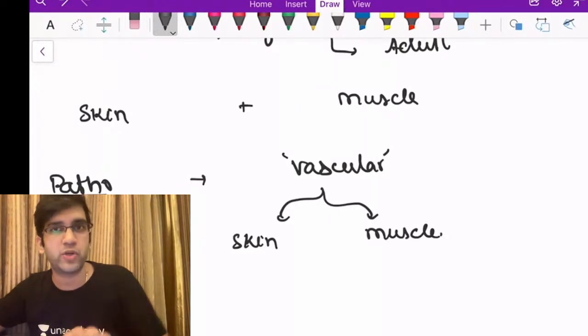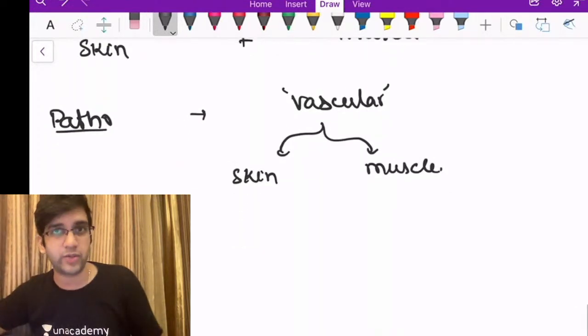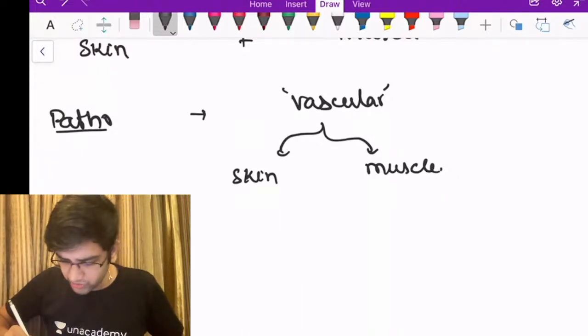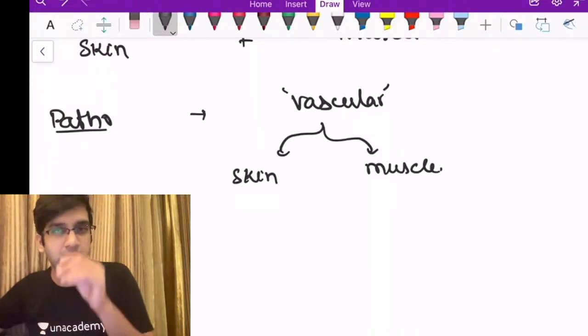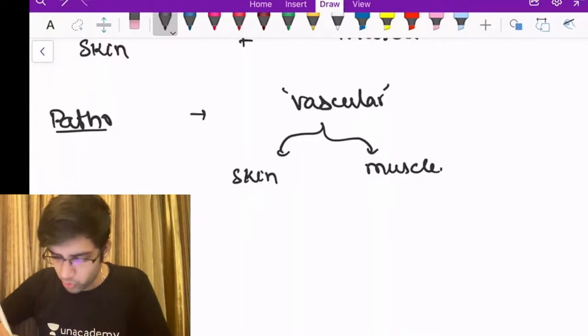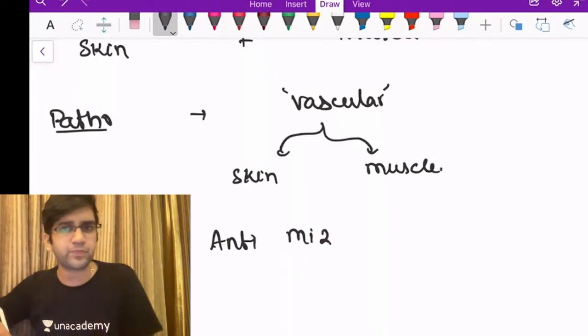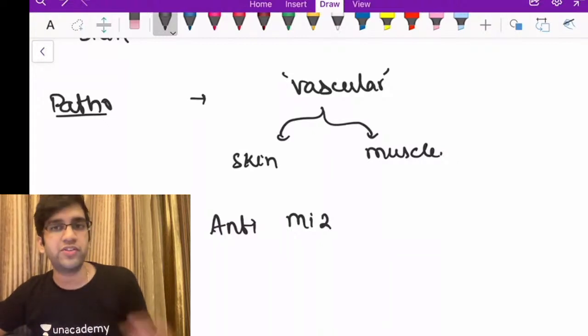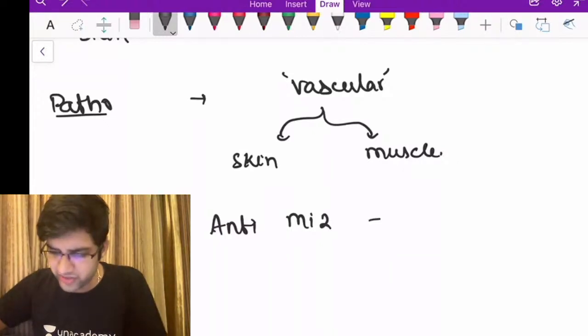There are a few autoantibodies which we have found useful in diagnosis, and we have seen them consistently in patients, right? What are the autoantibodies which come to your mind? We're just making sure we know all the basics, then we'll go to the pathogenesis per se. One of the important autoantibodies is anti-Mi-2 antibodies, right? Anti-Mi-2 antibodies target a helicase which is involved in nucleosomal remodeling. We'll just say it's a helicase.